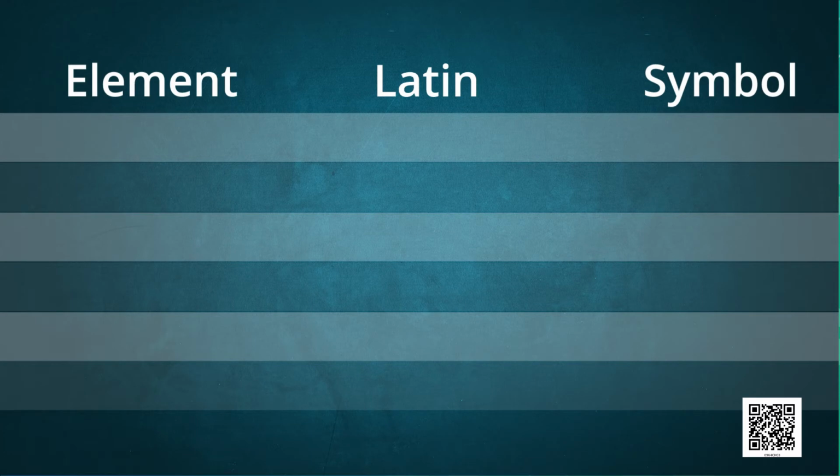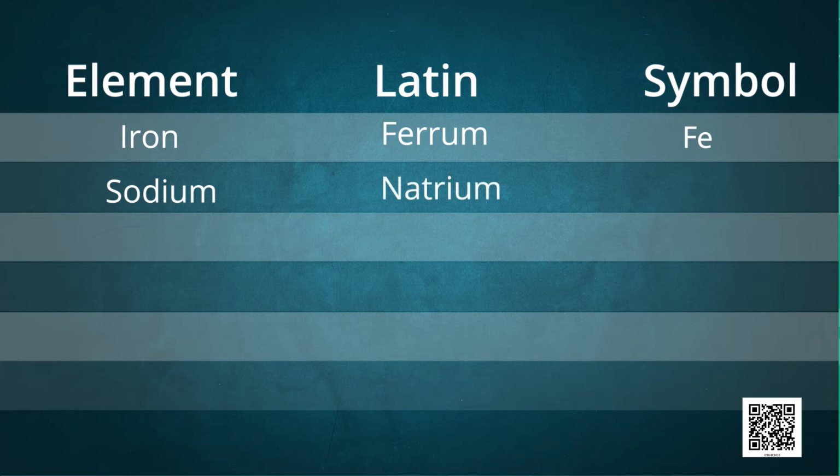In Latin, iron is known as ferrum. That is why it has the symbol Fe. Sodium is called natrium, so its symbol is capital N small a, Na. Similarly, potassium is called kalium, so the symbol is K.